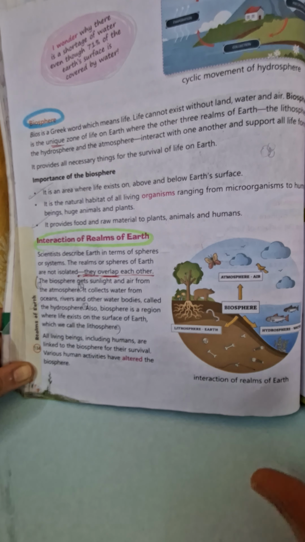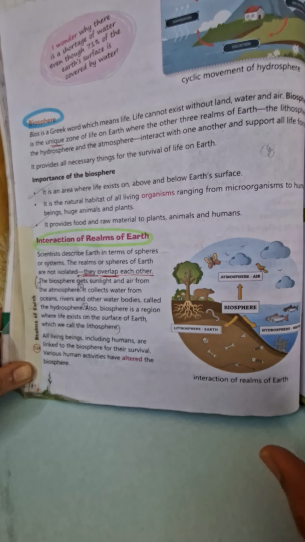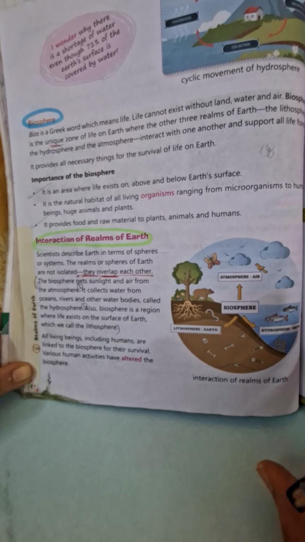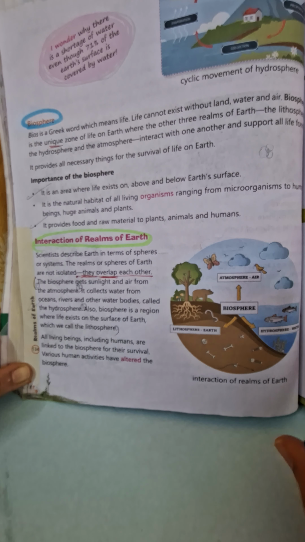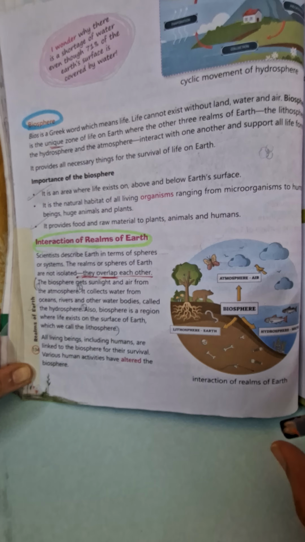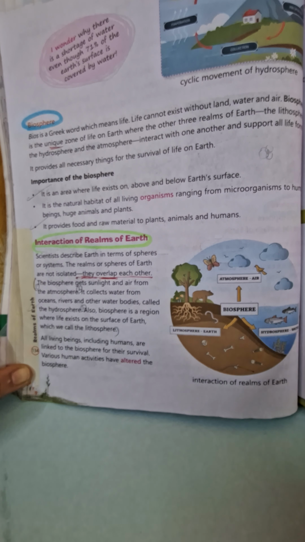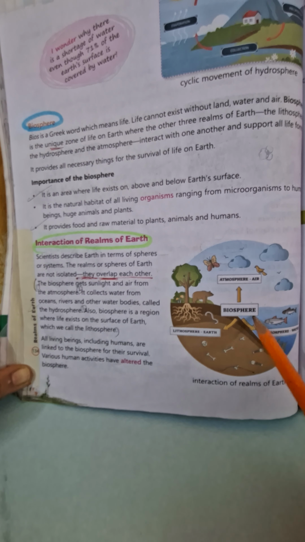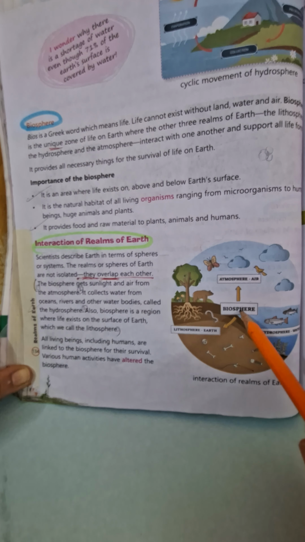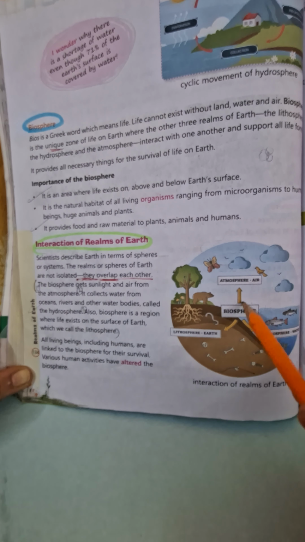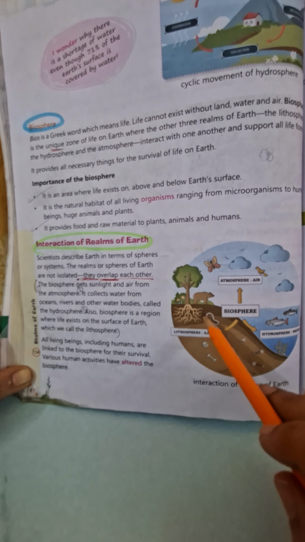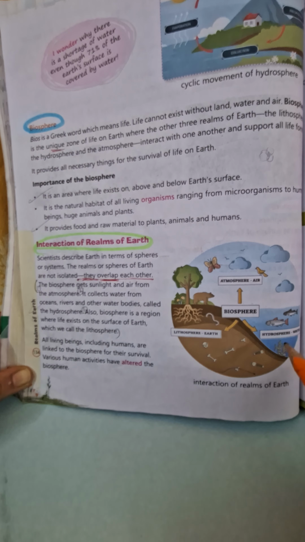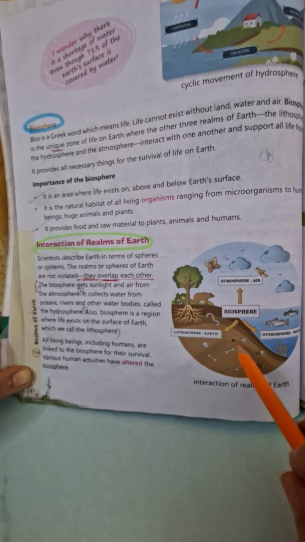The interaction of all the other three realms is important to support the life forms. How? Number one, we are getting sunlight and air from the atmosphere. So one point related to life has to be written of the other three realms. That area, like here it is shown, forms the biosphere. You are taking the sunlight and the air from the atmosphere, collecting water from the hydrosphere, and land is where we stay.